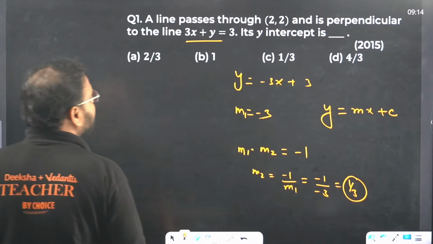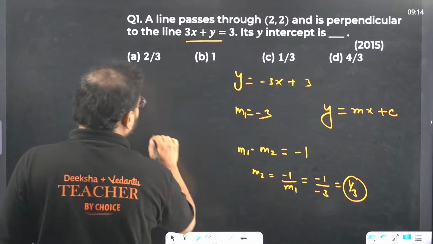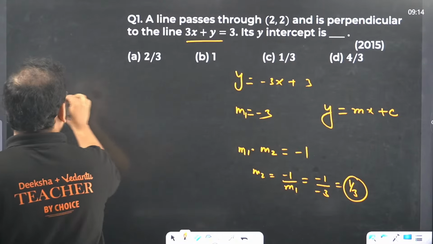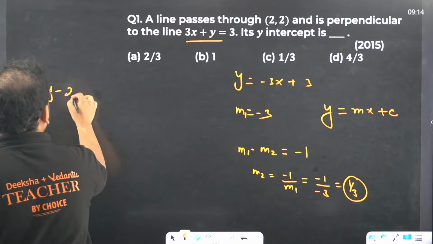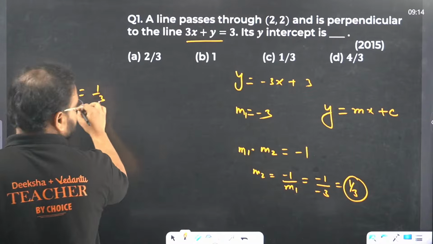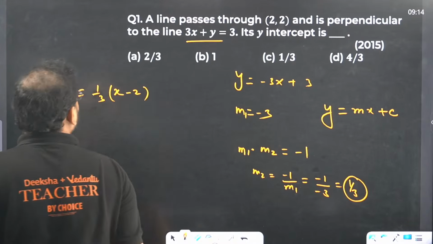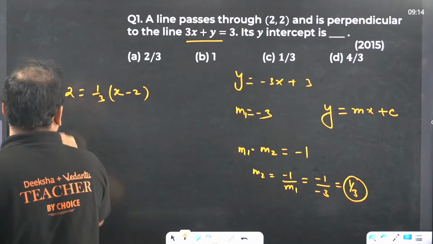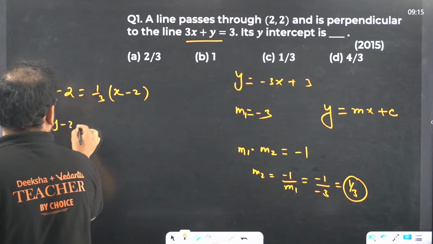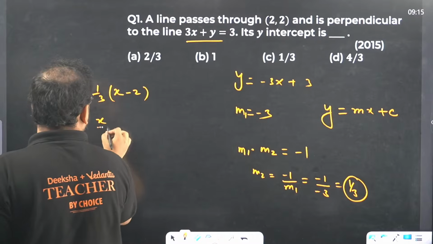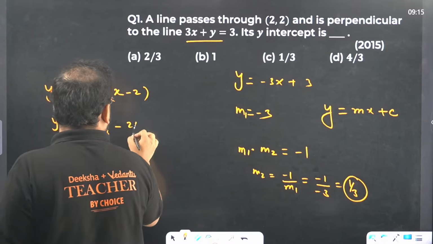Okay, once we get the slope value, m2 value, check here. Now we can find the equation: y minus 2 equals 1 by 3 times x minus 2. Okay, now if you want to expand, you can expand it. y minus 2 equals, what do we get? x by 3 and minus 2 by 3.